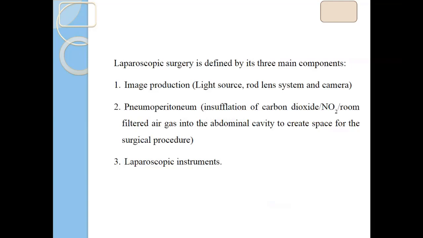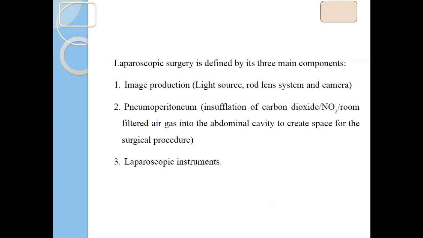Light source is very important. You should have a very good light source, xenon or maybe halogen. Nowadays a xenon light source is used, and a good quality telescope and camera should be there. Whenever one wants to start a laparoscopy unit, one should have the light source, camera and